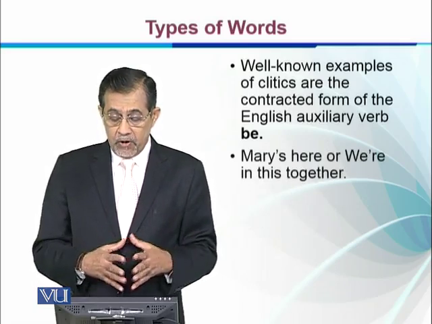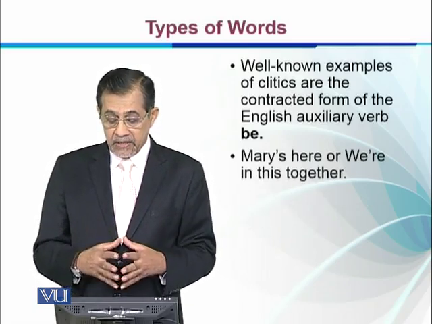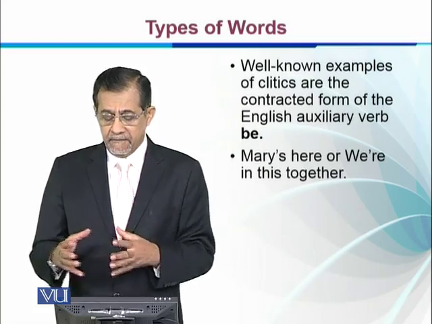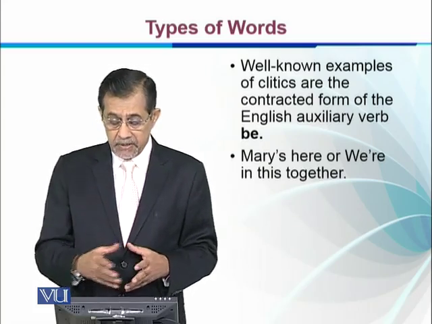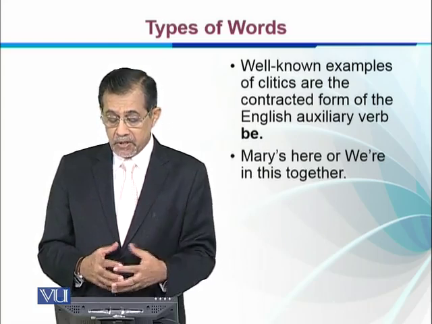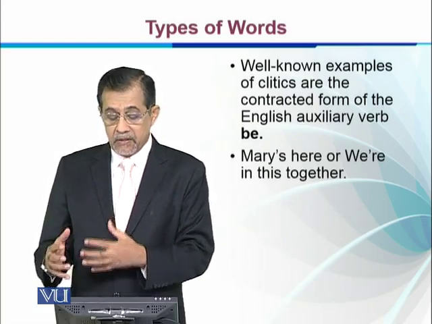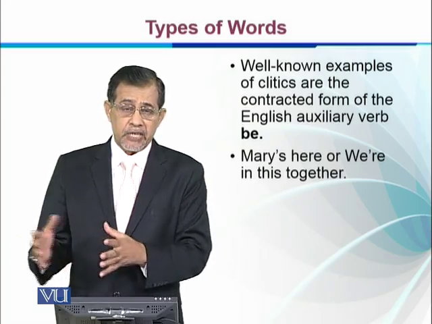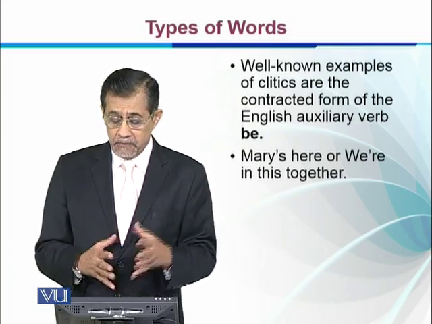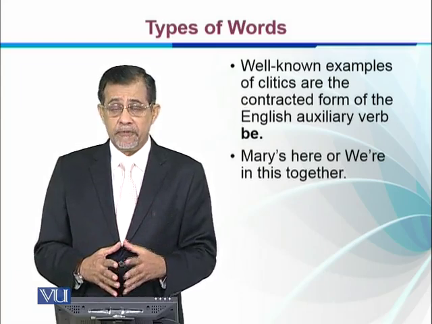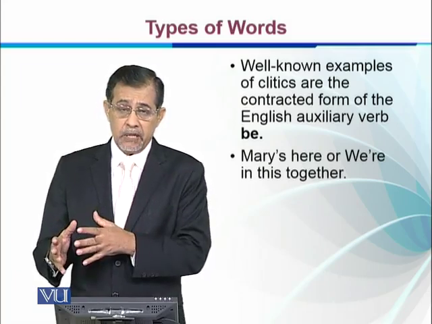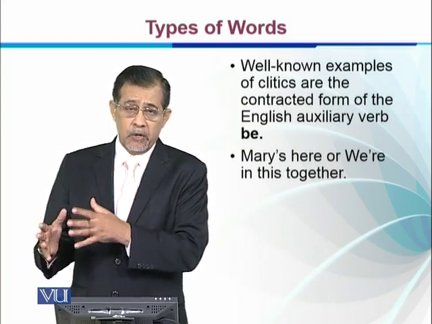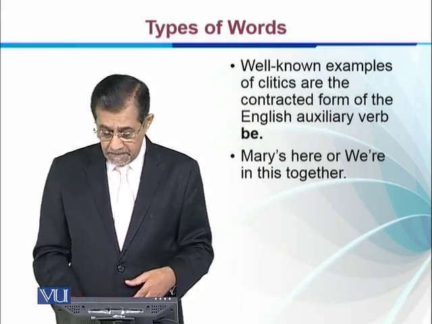A well-known example of clitics are the contracted forms of the English auxiliary verb be. We know that, for example, in a sentence like Mary is here or we are in this together, we have the contracted form of the verb to be. So they are examples of clitics because they depend on the host that comes before them.